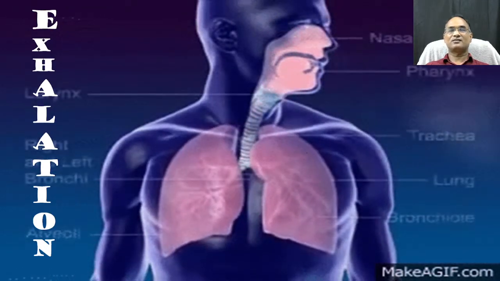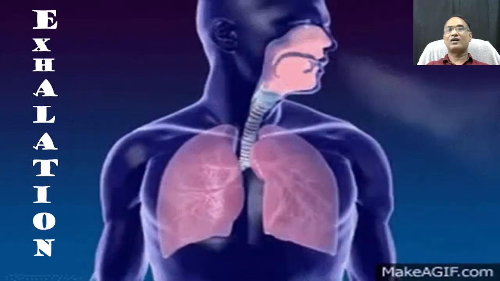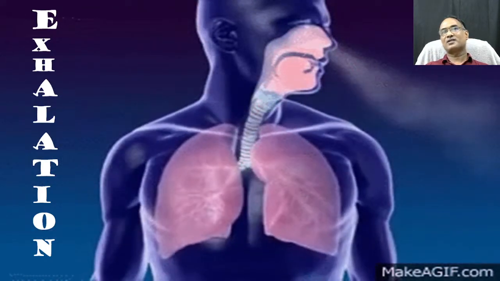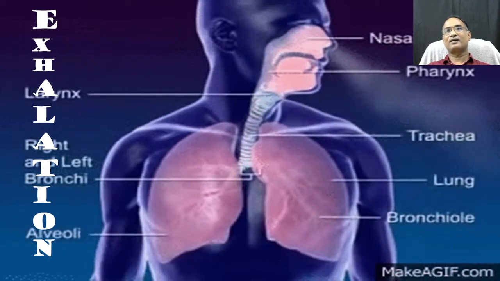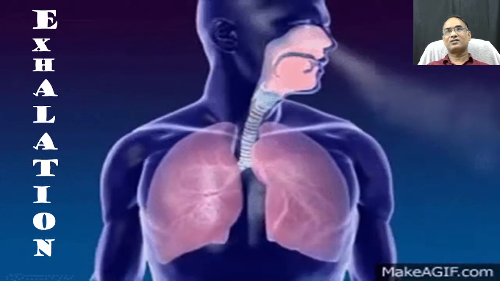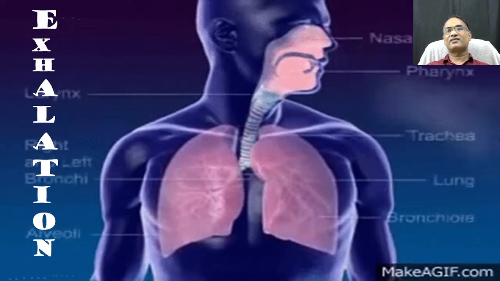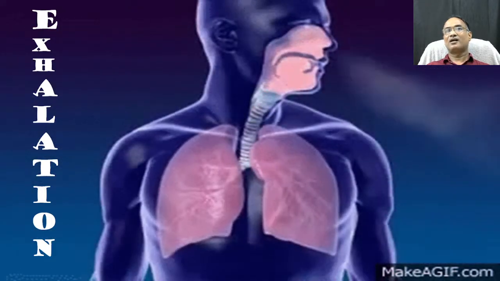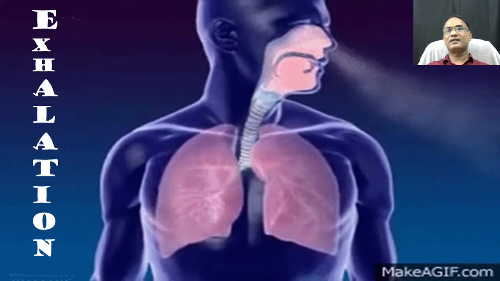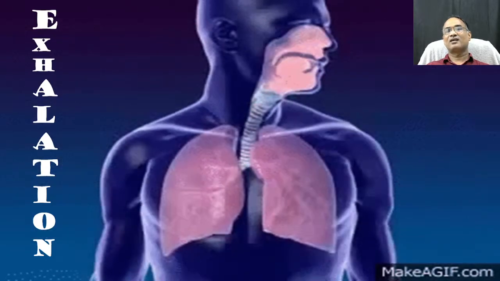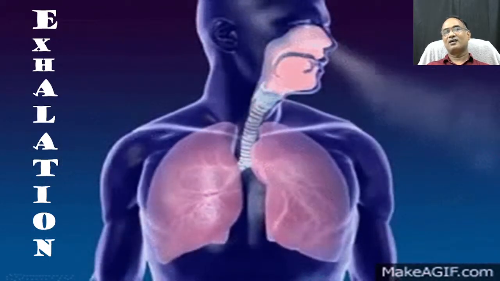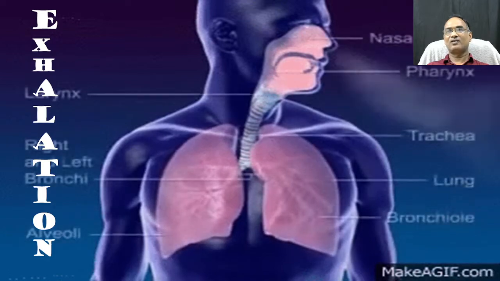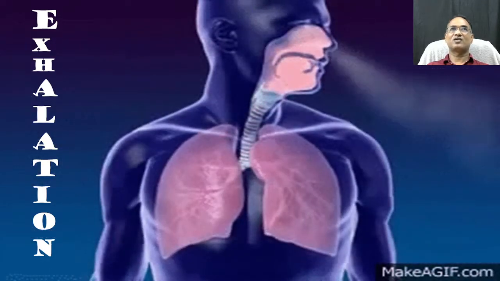When the ribcage reduces, the alveolar pressure becomes higher compared to atmospheric pressure. So the expiratory muscles coordinate to expel the high concentration of carbon dioxide from the alveoli to the atmosphere. This is called exhalation.